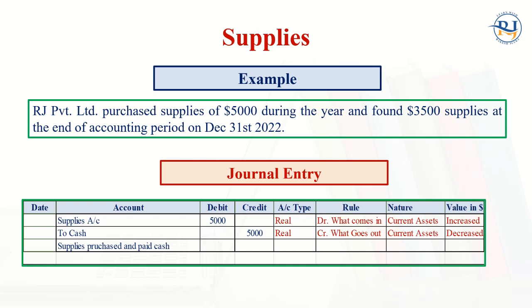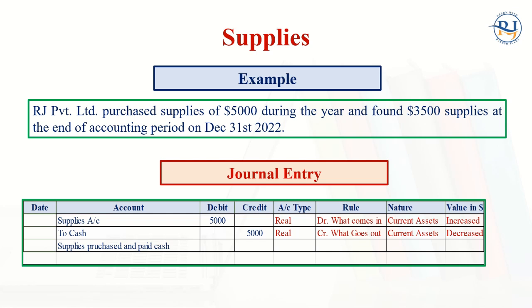Look at this example. RJ Private Limited purchases supplies of $5,000 during the year and found $3,500 of supplies at the end of the period. It means $5,000 were purchased. At the end, they found and calculated $3,500 of supplies as closing stock. It means where has that $1,500 gone? So $1,500 will be considered as supplies expenses.